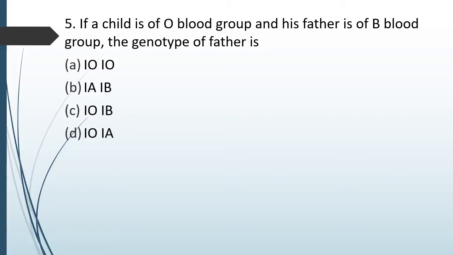Question number 5. If a child is O blood group and his father is B blood group, the genotype of father is: IOIO, IAIB, IOIB or IOIA. Child is O and father is B. Correct answer is option C. The father's genotype is IOIB.